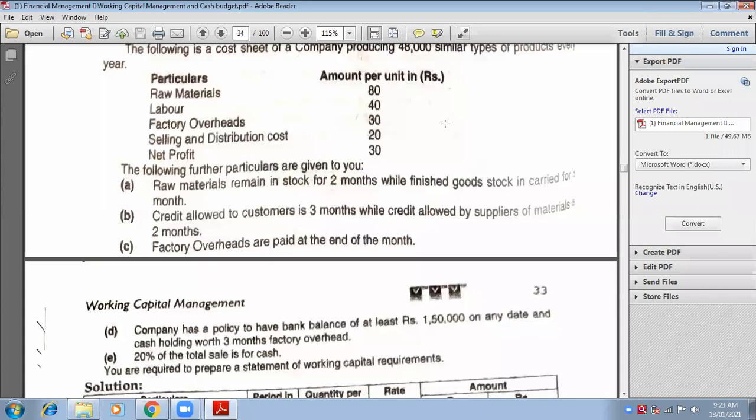Have you started doing cost sheet? Yes, ma'am. So in cost sheet, you must be remembering the format. Cost of production ke baad aata hai selling and distribution expenses, isn't it? Selling and distribution comes after cost of production. Am I right? In cost sheet, cost of production, add opening stock of finished goods, less closing stock of finished goods, you get cost of goods sold.